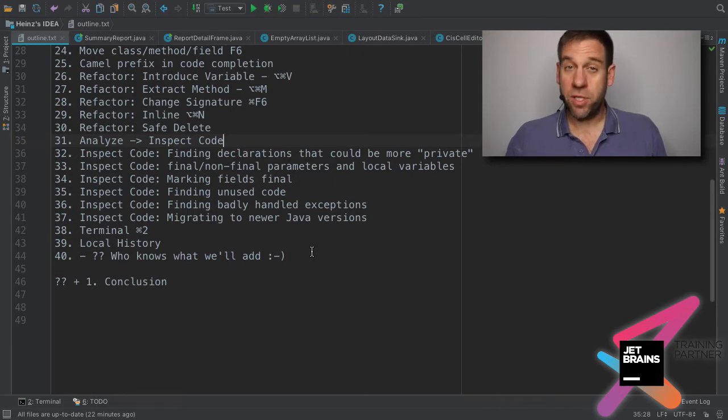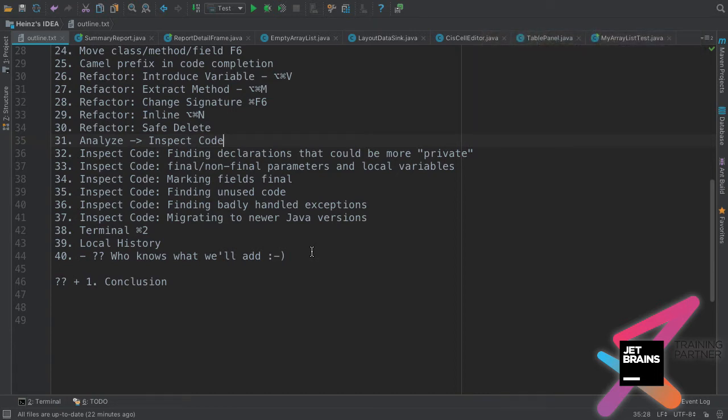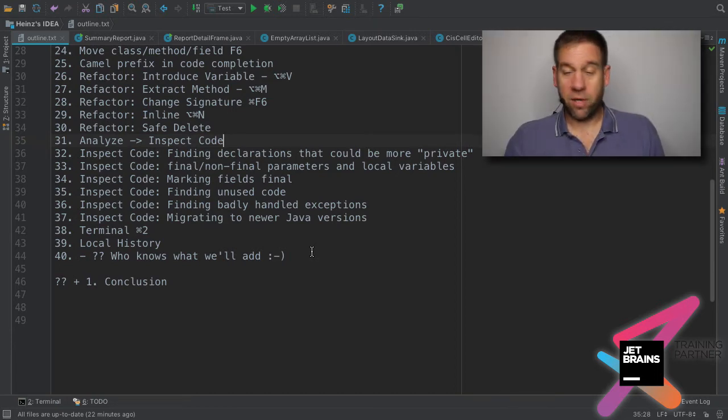Nowadays they've got the community edition as well, which is free and open source, and you can use it for production code. But I don't recommend it. I recommend you buy the Ultimate edition because it is better. But in those days we only had the commercial version, so I downloaded it.